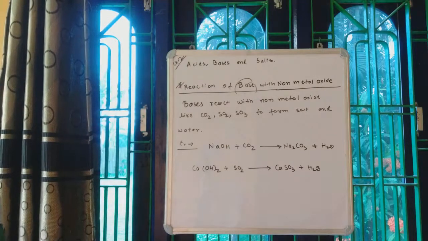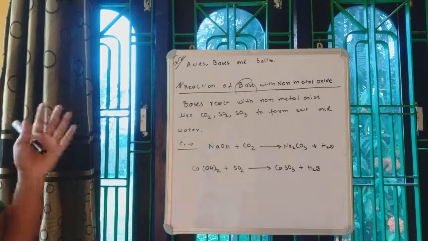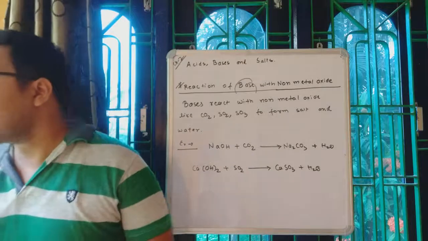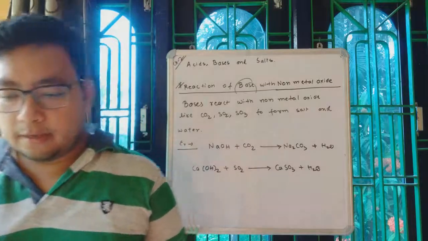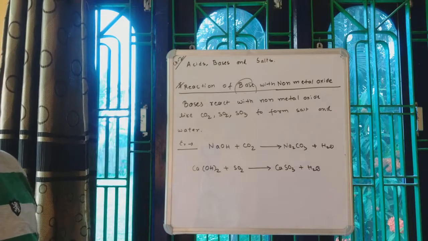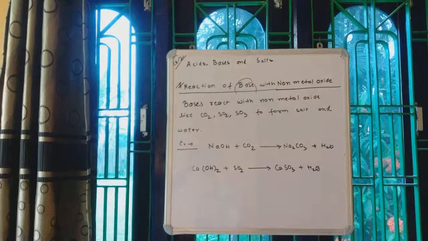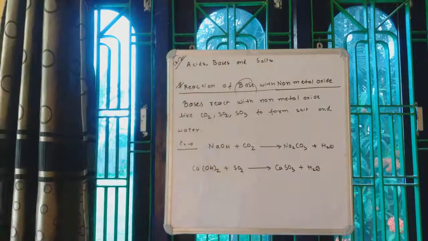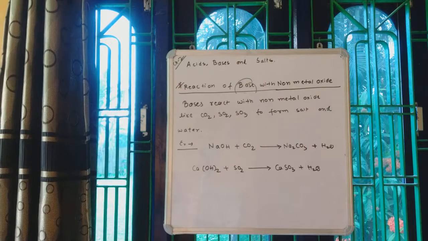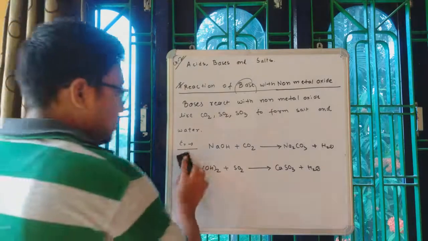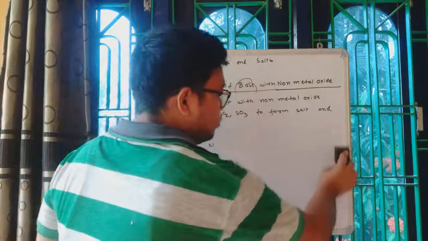weakness and strongness. If you remember, in the previous video we talked about weak acids and strong acids. I explained why they are called weak acids and why they are called strong acids, isn't it? Similarly, in case of bases, we also have strong and weak bases. It all depends on how much they are ionizing or dissociating. So what was the definition of strong acids?